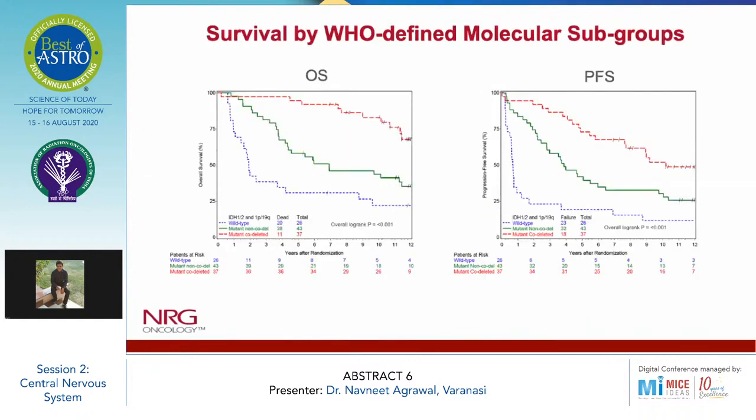The survival by WHO molecular subgroups. Coming to the overall survival, as we can see, the graphs are well separated and it is statistically significant in favor of mutant co-deleted, then comes mutant non-co-deleted, and then comes the wild type. And the same can be seen in the progression-free survival, having a statistically significant difference in favor of the IDH mutant and 1p19q co-deleted, then the mutant non-co-deleted, and then the wild type.